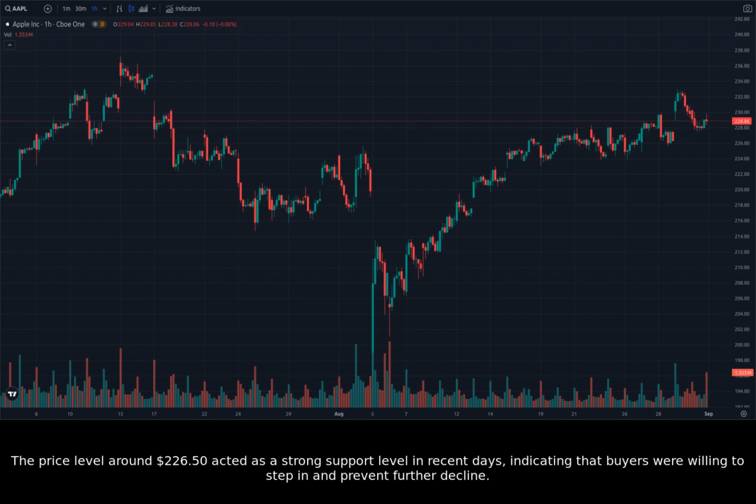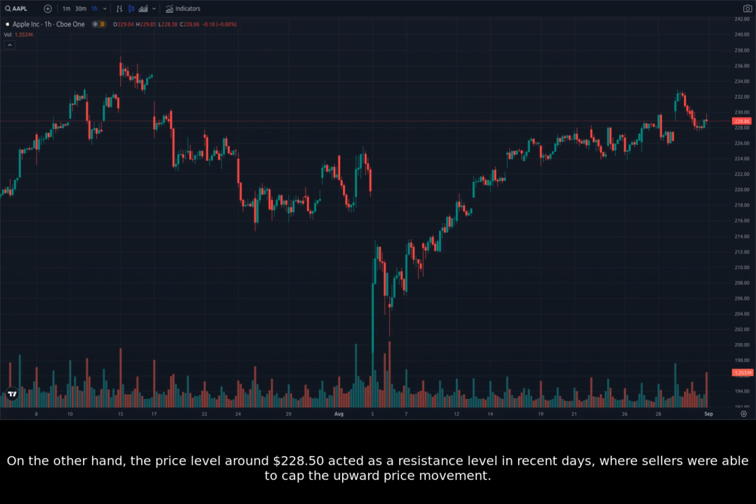The price level around $226.50 acted as a strong support level in recent days, indicating that buyers were willing to step in and prevent further decline. On the other hand, the price level around $228.50 acted as a resistance level in recent days, where sellers were able to cap the upward price movement.